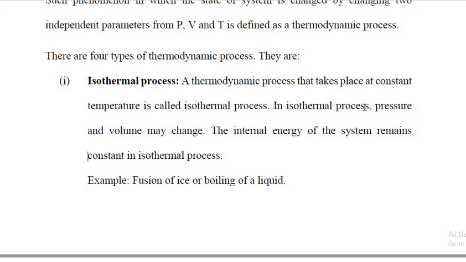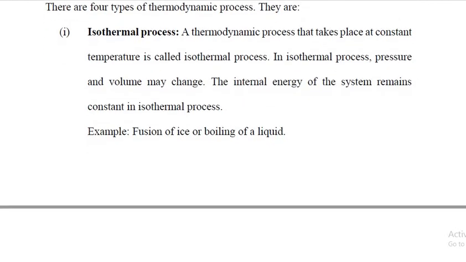In isothermal process, pressure and volume may change. So the internal energy of the system remains constant in isothermal process. For example, fusion of ice or boiling of a liquid.